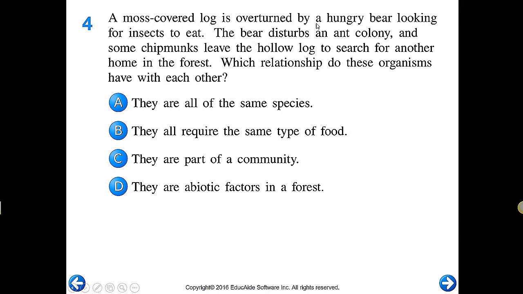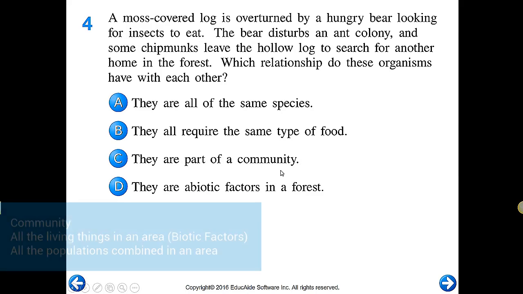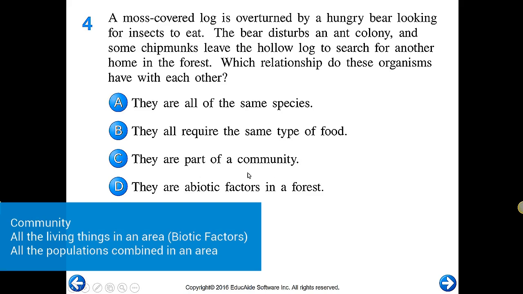A moss-covered log is overturned by a hungry bear looking for insects to eat. The bear disturbs an ant colony, and some chipmunks leave the hollow log in search of another home in the forest. Which relationship do these organisms have with each other? So now we're going up a level here. We've got bears, insects, ants, chipmunks. They're not of the same species, so that's out. They all require the same type of food? That's out too. They're not abiotic. Remember, the letter A in front of any word makes it not or without, so this would mean without life. They're part of a community. Community is all the biotic factors, all the living things in an area.